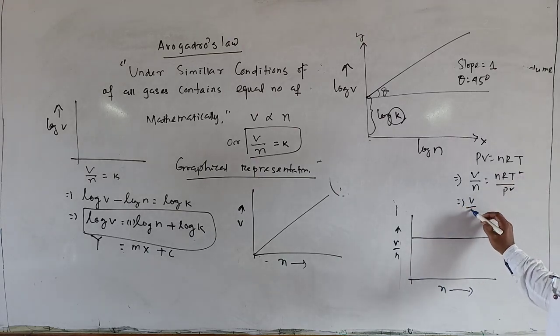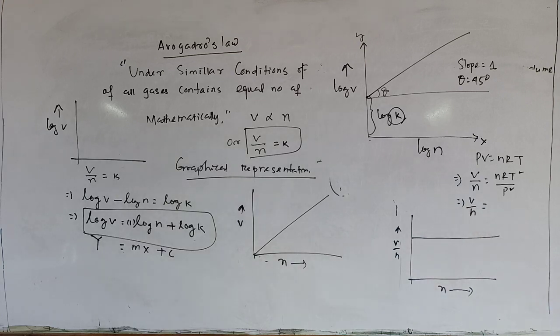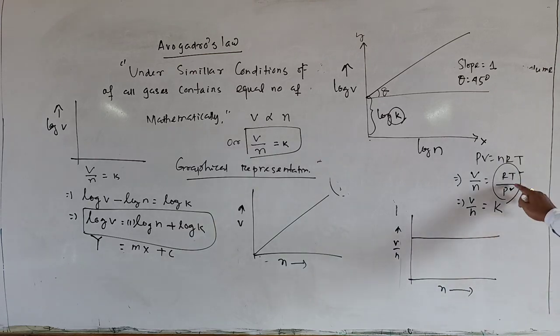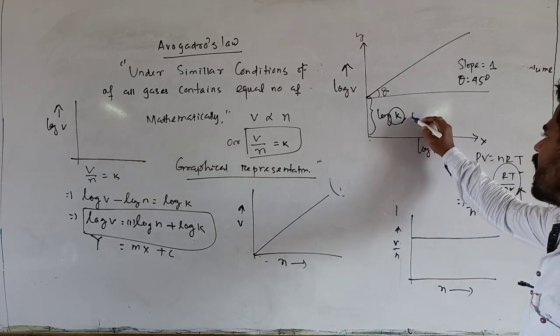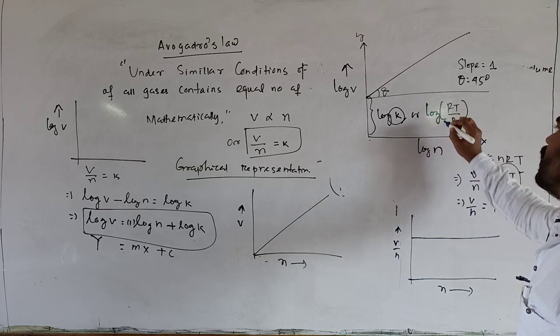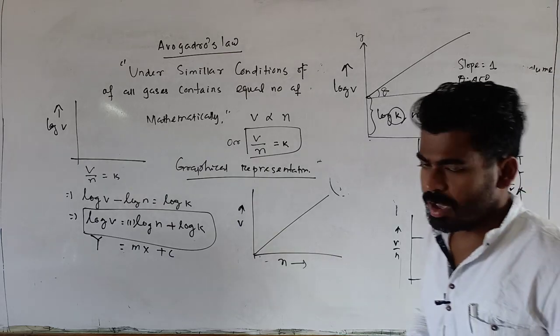Okay, so that implies I can replace V by n. Pressure and temperature are constant quantities, so V = nRT/P, and V/n = RT/P. All of these are constants: temperature, pressure, and R, the universal gas constant. So V/n is equal to K, where the value of K is RT/P. So this is about your Avogadro's law.